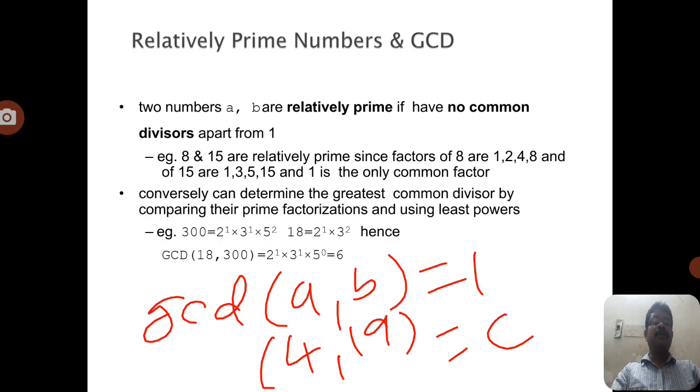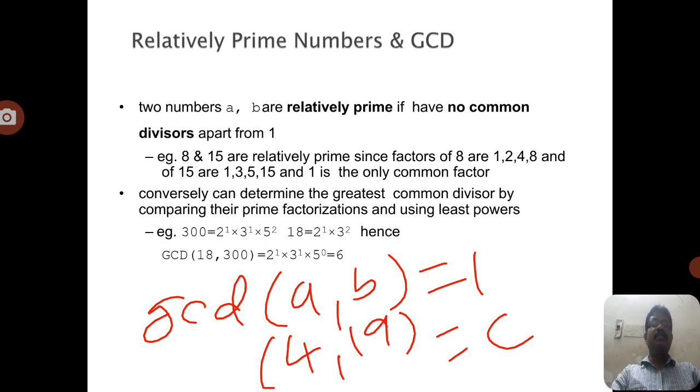Now, for example, we can identify the GCD of 18 comma 300. So for this, 2 power 1 into 3 power 1 into 5 power 0. Then we take only the common factors of 18 and 300, that is 2 and 3. That is how we identify the common factor.